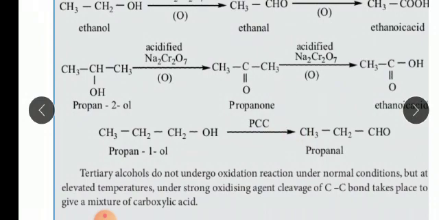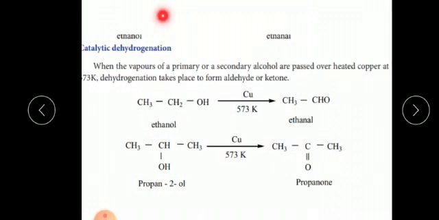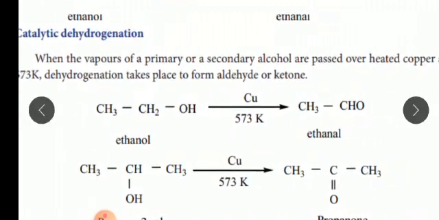And next we are going to see the catalytic dehydrogenation method. Catalytic dehydrogenation is what? In the presence of a catalyst, it may be copper as well as silver and so on. Here D means removal. So by removal of a water molecule, the aldehyde group is formed.